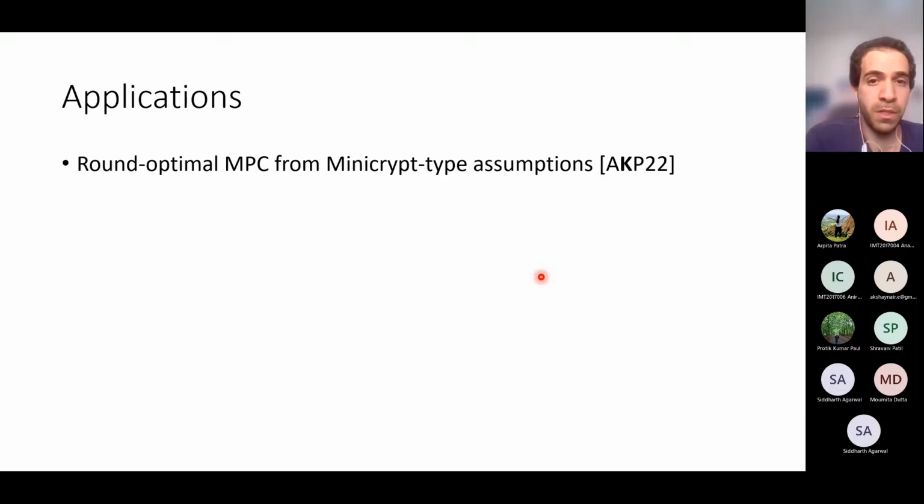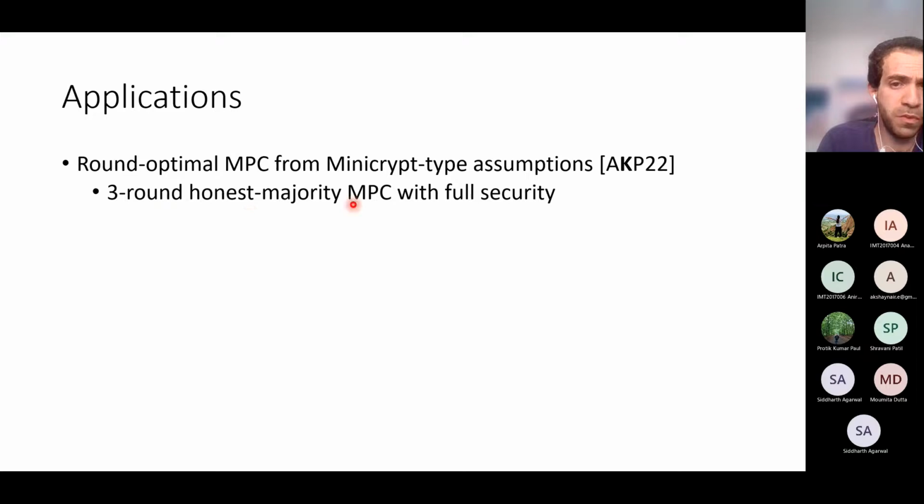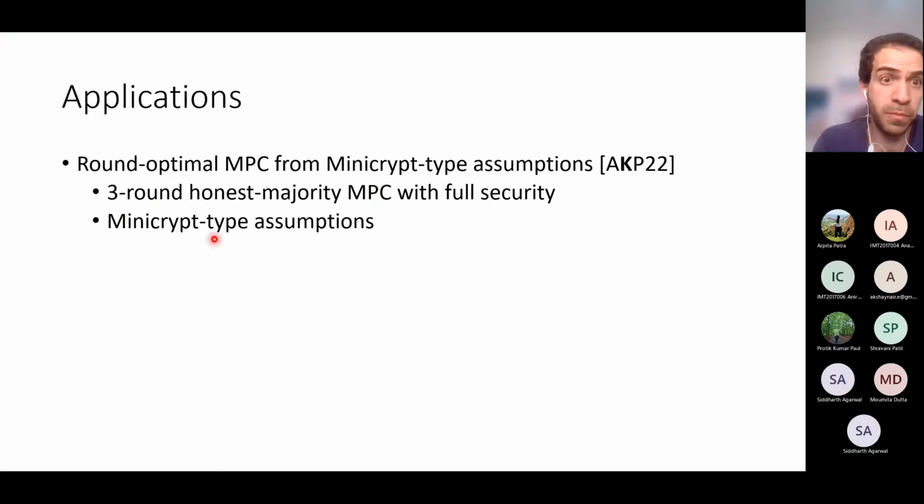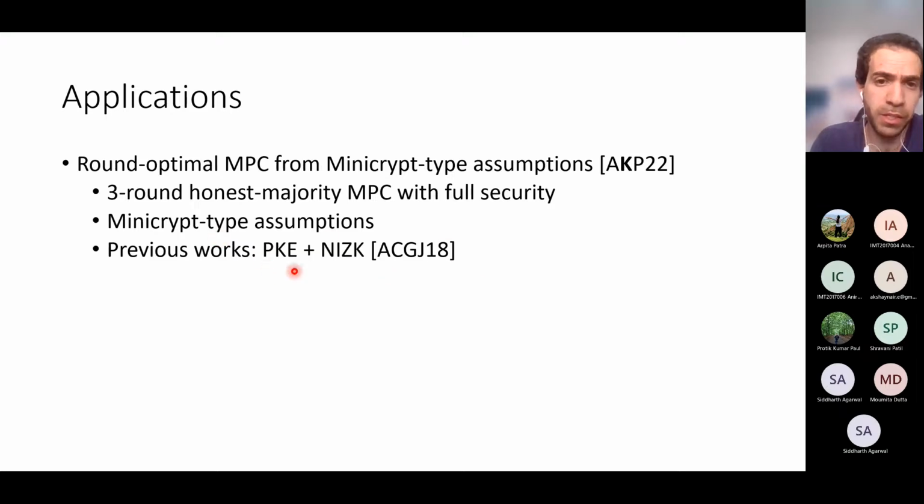Now VRS has many applications. In a follow-up work, again with Benny and Arpita, we show that we can use our VRS protocol to construct a round-optimal multi-party computation protocol from minicrypt type assumptions. So we construct a two-round protocol for honest majority that provides full security, and we use the same assumptions that we use in this paper. Previous works, like I've mentioned, require public key encryption and non-interactive zero knowledge.